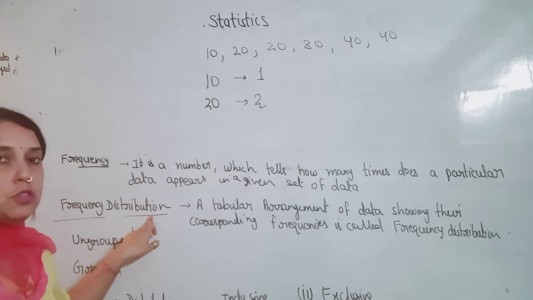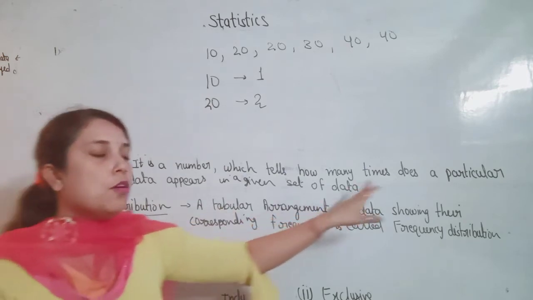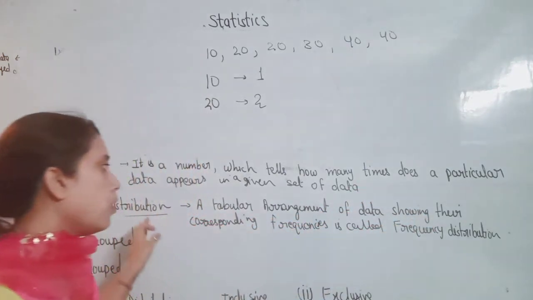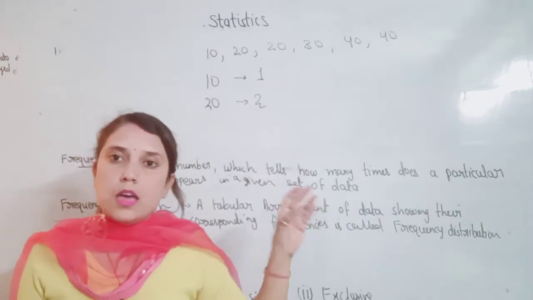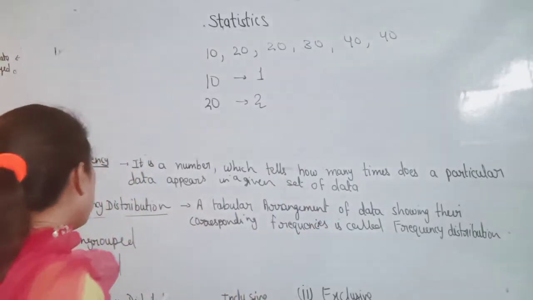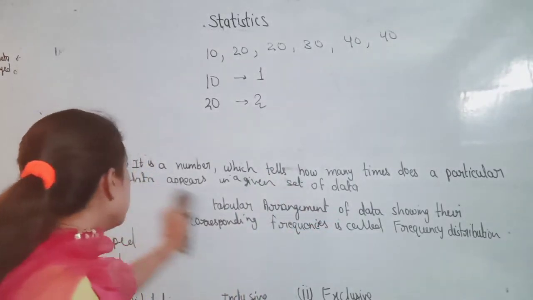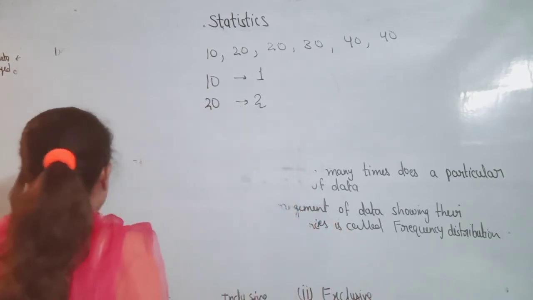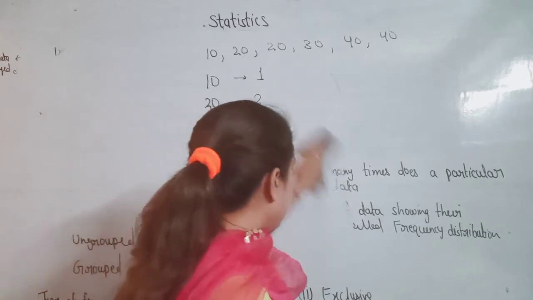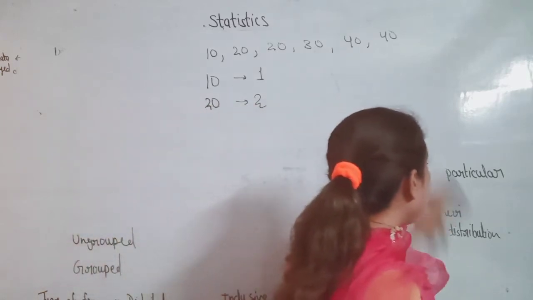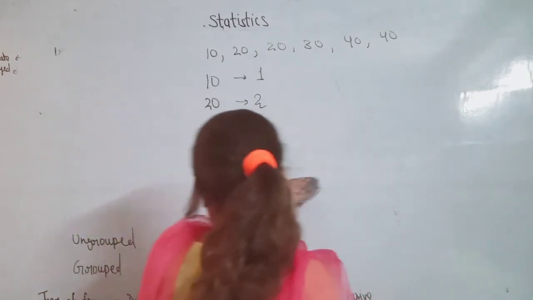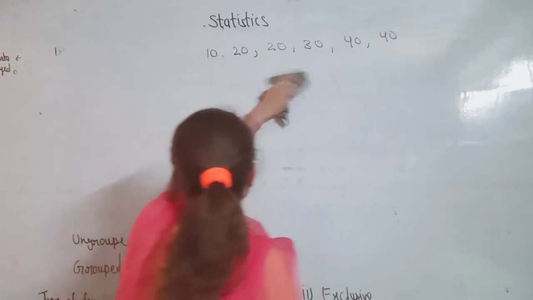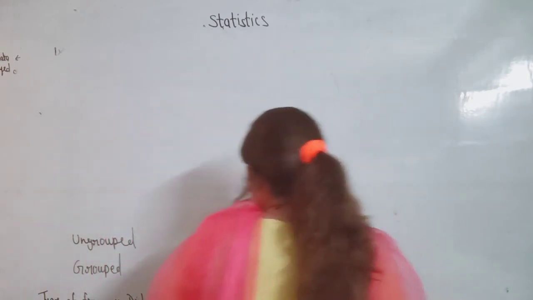frequency distribution: a tabular arrangement of data showing the corresponding frequencies is called a frequency distribution. There are two types of frequency distribution, inclusive and exclusive.